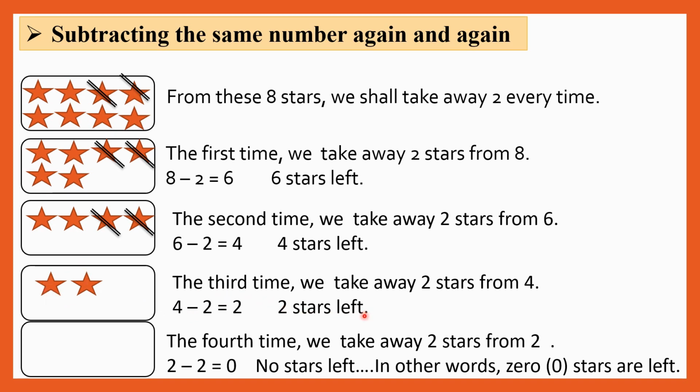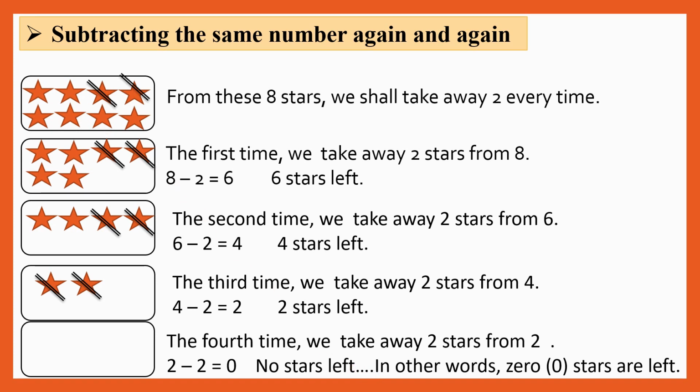Okay? The fourth time we take away 2 stars from 2. Now you have to take away 2, means from here 1, 2. So how many stars left here? Yes, so there are no stars left here. Okay, so 2 minus 2 is equal to 0, which means there are no stars left here in the box. In other words, 0 stars are left.